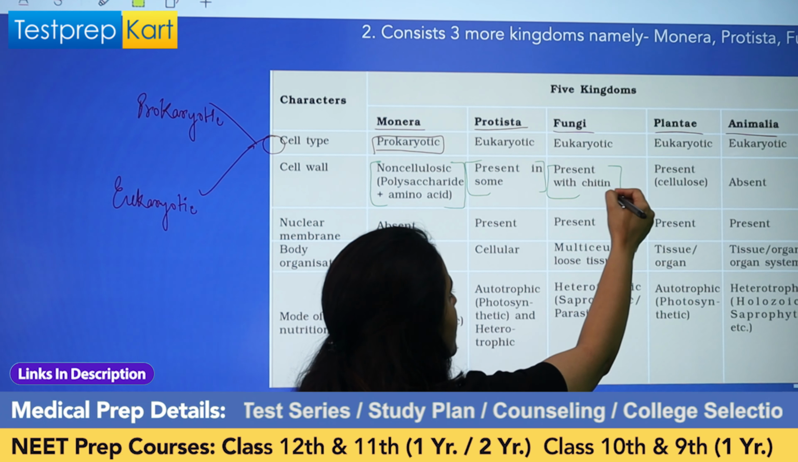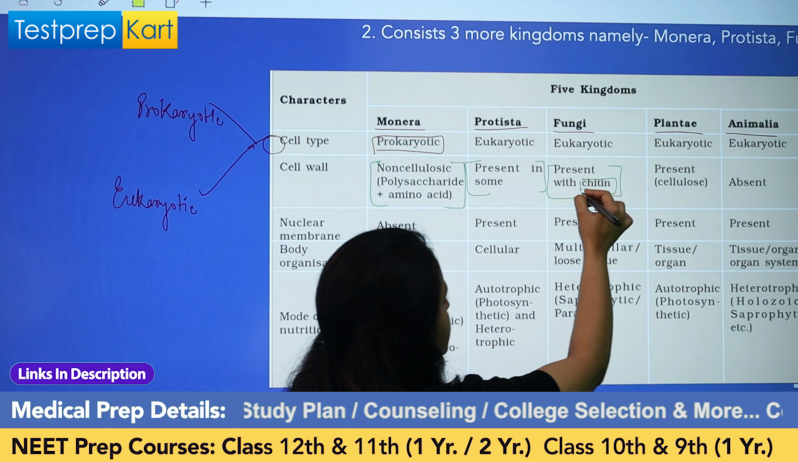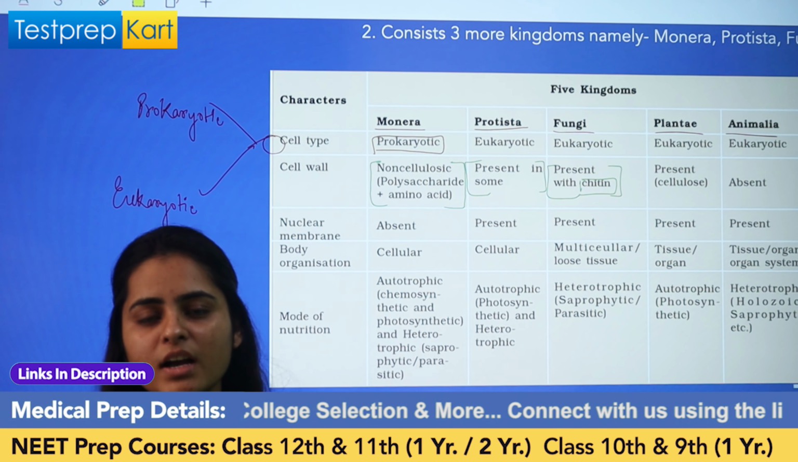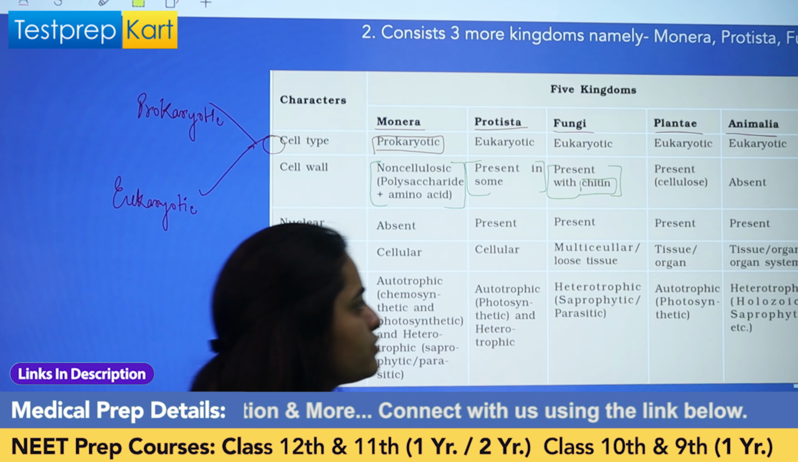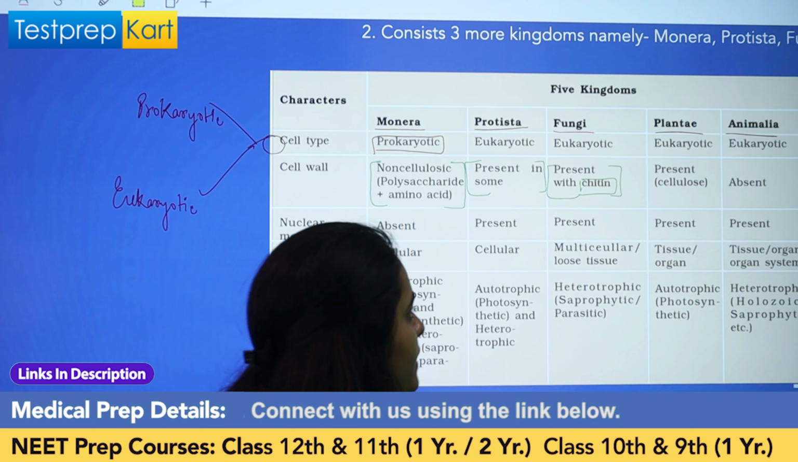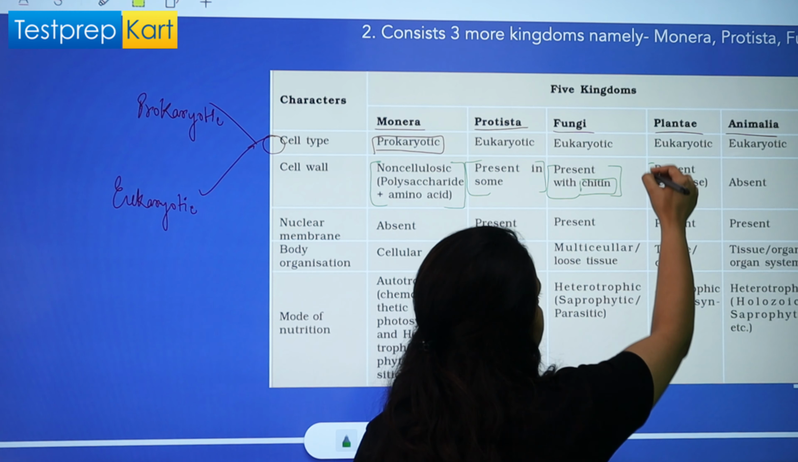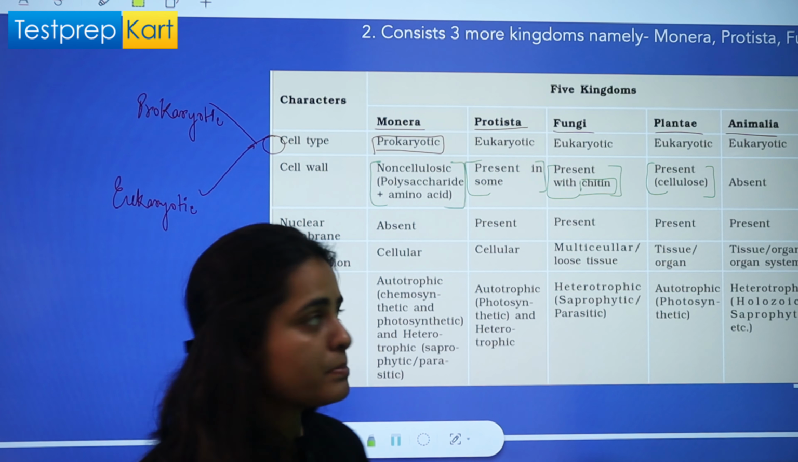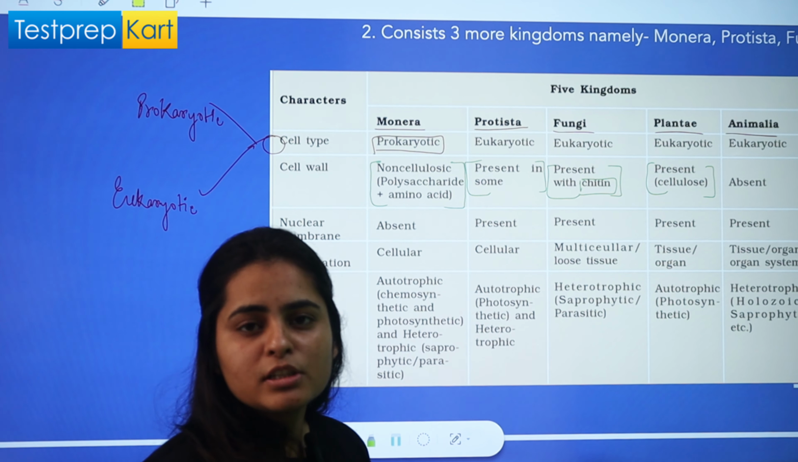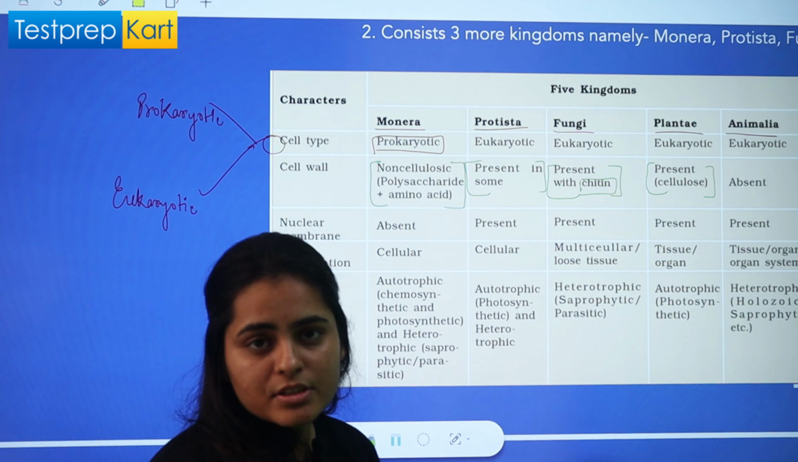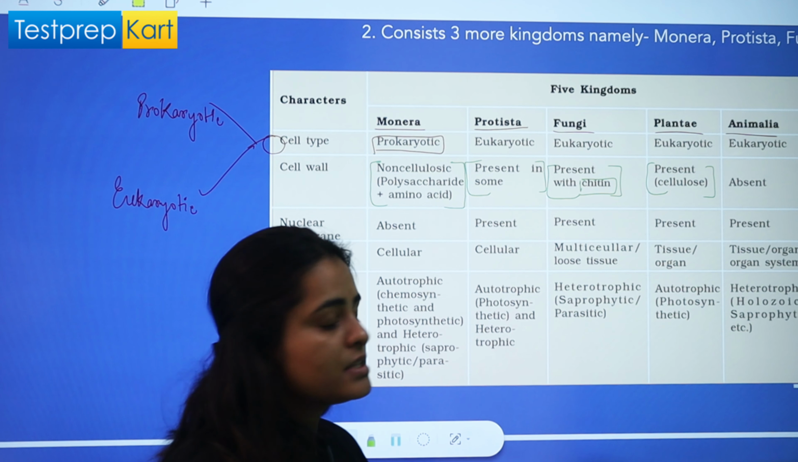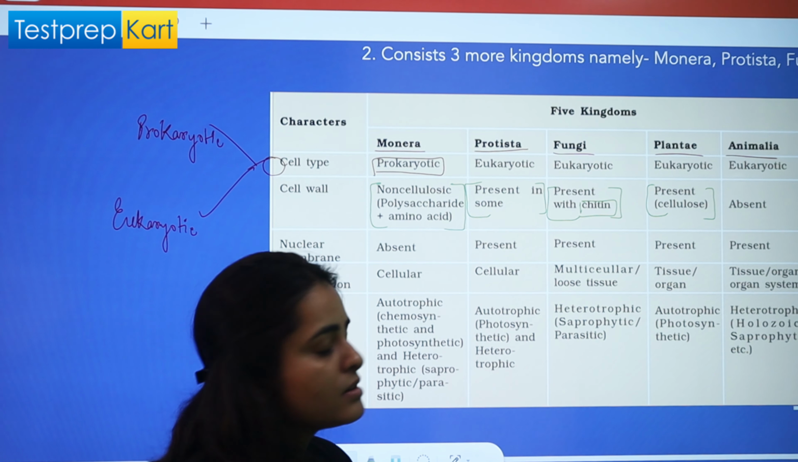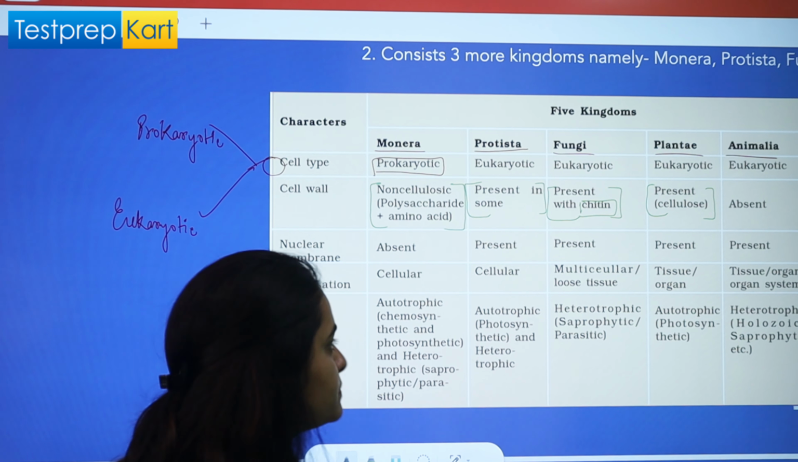They have a cell wall, and their cell wall is made up of chitin, right? Chitin is a hard substance, so it is difficult to digest chitin. Then we have kingdom Plantae. In plants, we all know that a cellulosic cell wall is there, which is very difficult to digest. It is one of the hardest organic matters present in the earth's crust, right? Then in kingdom Animalia, the cell wall is absent, right?